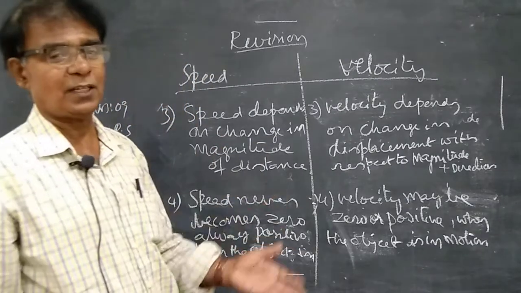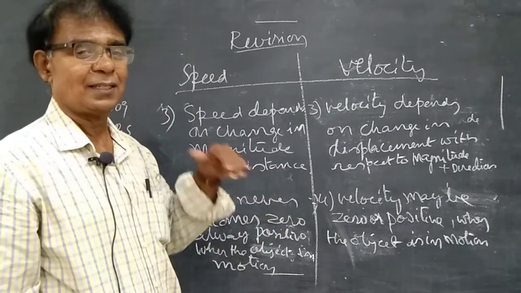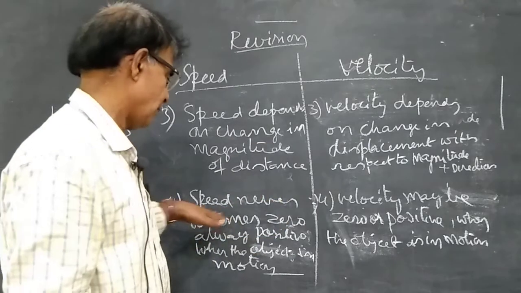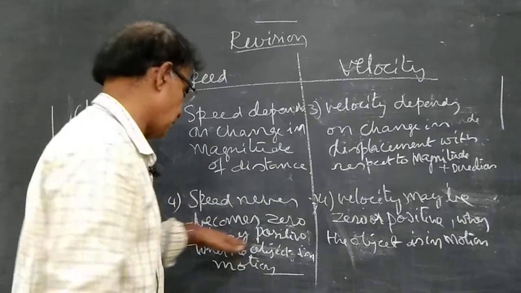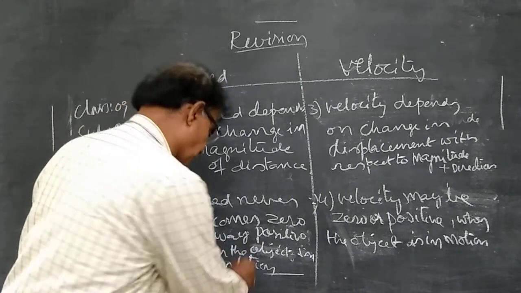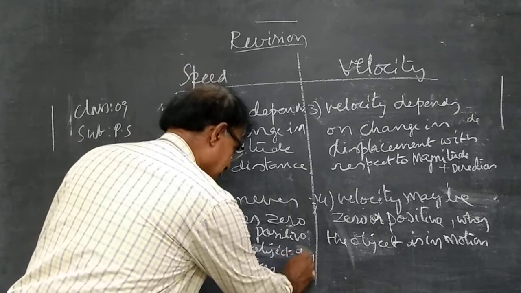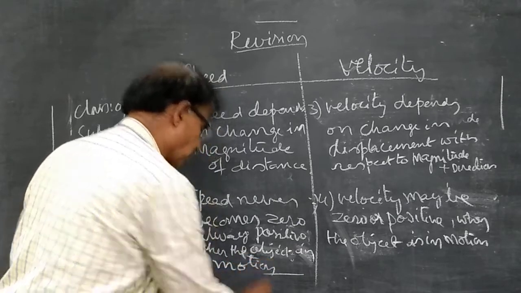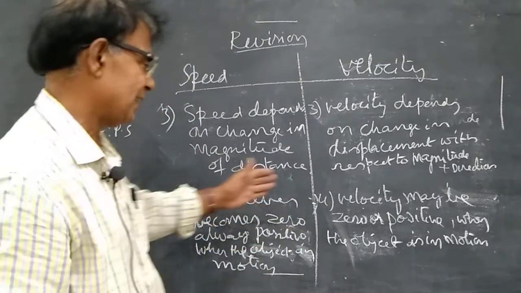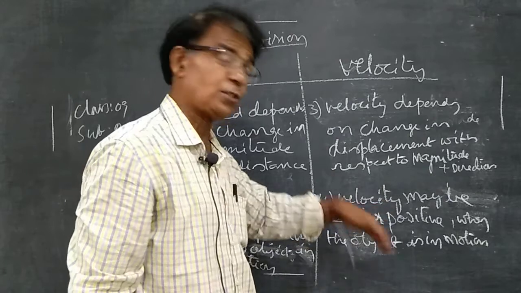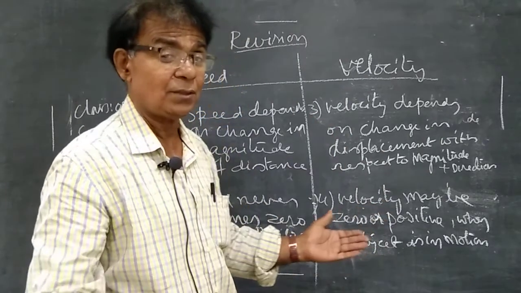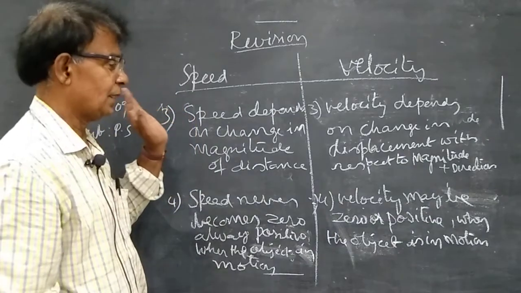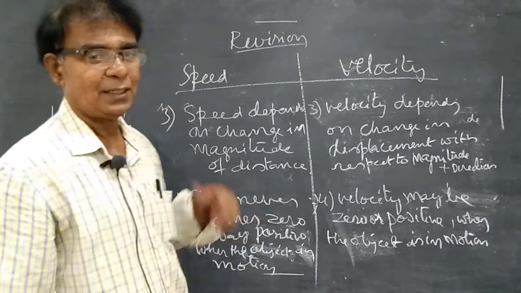So 4 points we are distinguishing, and there are so many other points. As the lesson goes, inko 2 pages I think points vastayi. Velocity never becomes 0, always positive when the object is in motion. This is the condition. Ee condition rayali, ఎందుకంటే మోషన్ లేకుంటే స్పీడ్ కూడా 0 అవుతుంది. వెలాసిటీ మే బి 0 ఆర్ పాజిటివ్ ఆర్ నెగటివ్ అని కూడా వస్తుంది. We'll discuss later when the object is in motion. Okay, this is about velocity and speed.